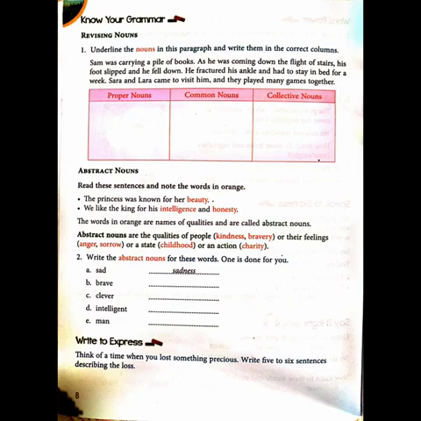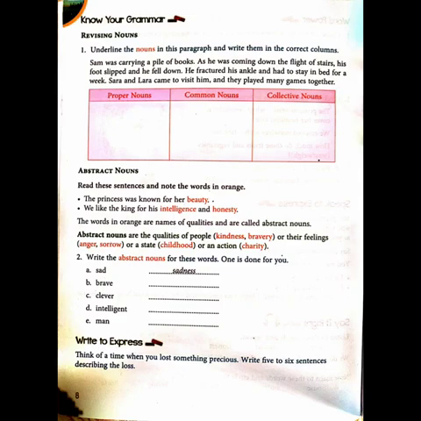So the words in abstract nouns are the qualities of people: kindness, bravery, or their feelings, anger, sorrow, or a state, childhood, or an action, charity. All these are abstract nouns. So write the abstract nouns for these words. One is done for you.